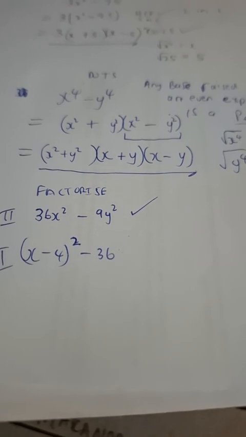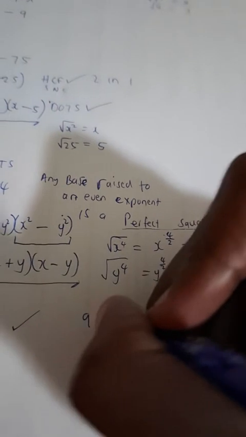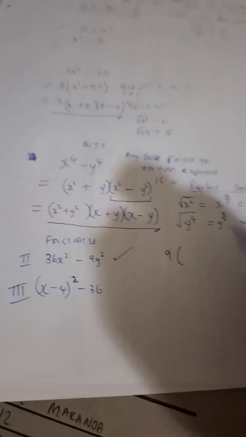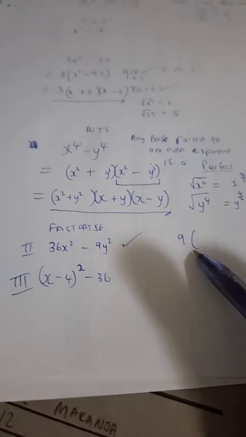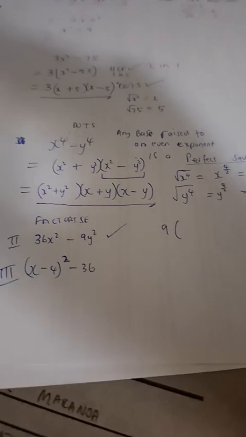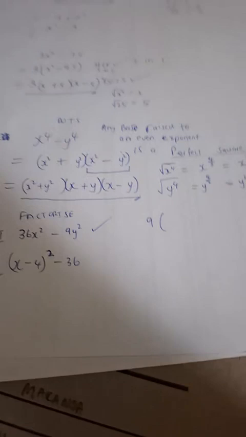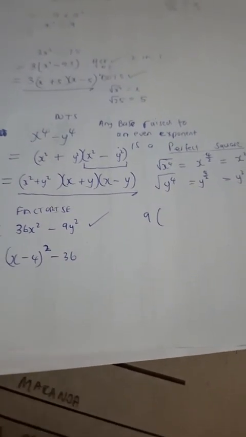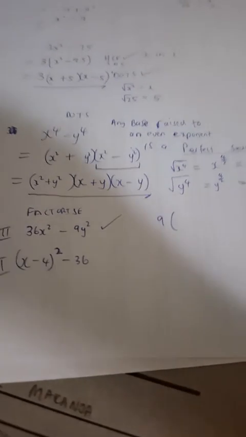Okay? So that highest common factor that everybody is saying is 9. Definitely, thank you. 9 is the highest common factor between 36 and 9. So when you factorize, guys, the steps are so crucial, because asking about the highest common factor is the foundation of how you start your factorization. With any type of factorization, you may see trinomial, you can see difference of two squares, but before you even jump into that other type, first ask, is there a highest common factor?